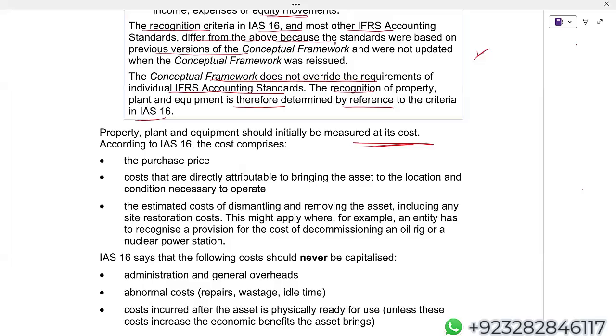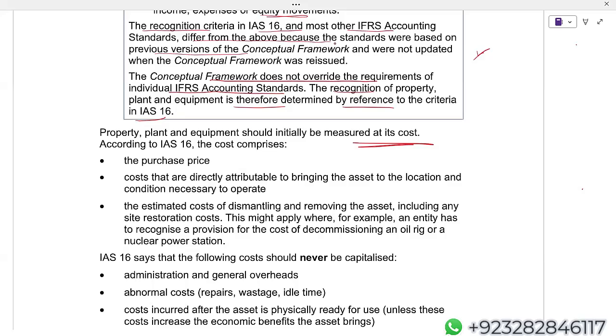Now, I'm writing an answer in SBR and I'm saying that initially property, plant, and equipment are measured at fair value. Then you're making a mistake. You have to write initially at cost. Then subsequently, of course, it depends on the company's accounting model.